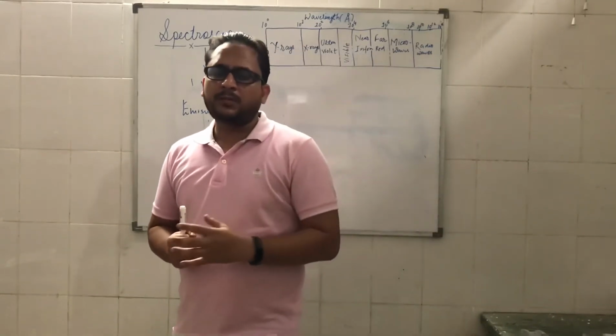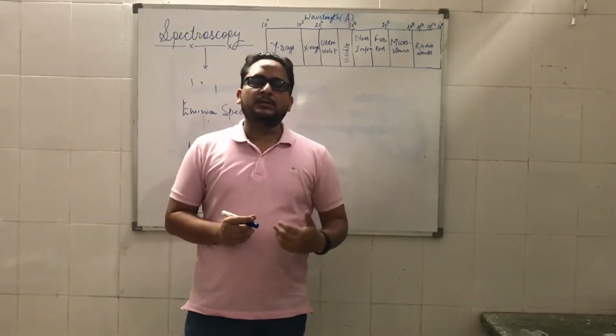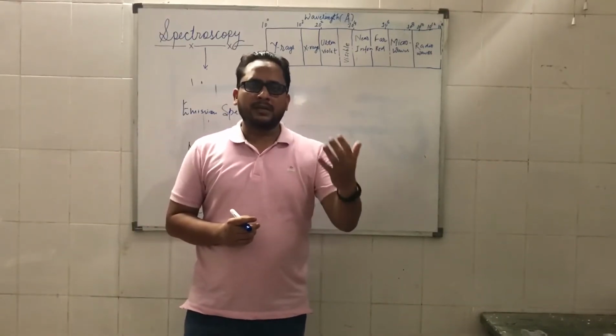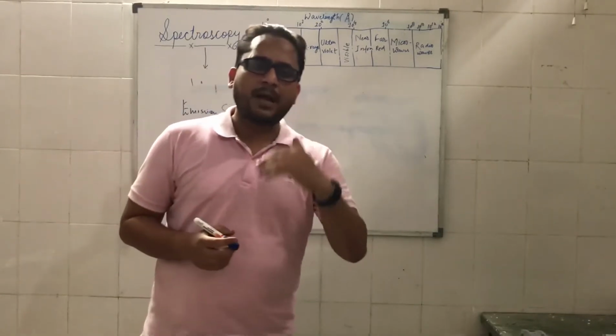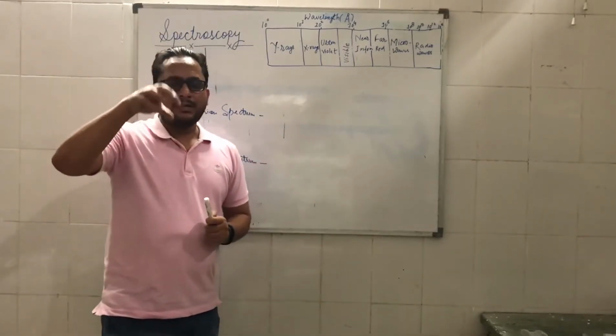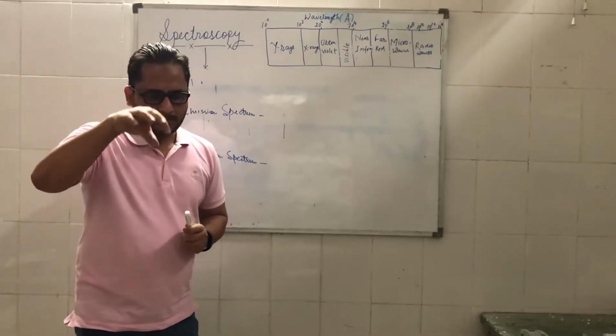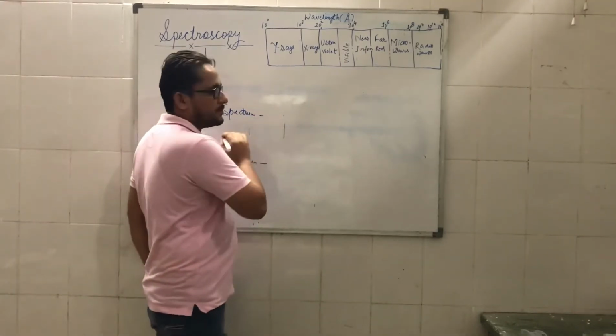When electrical voltage is passed through the vapor of a molecule, the electrons are promoted to a metastable state, and when these electrons return from the metastable state to the ground state, they release energy, and that energy is used for studying the spectrum. Such a spectrum is called an emission spectrum.